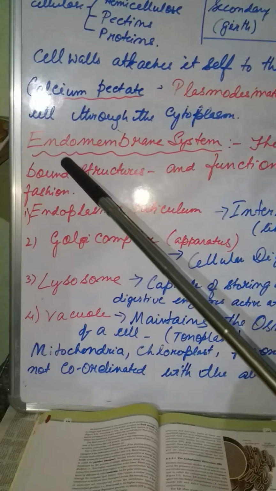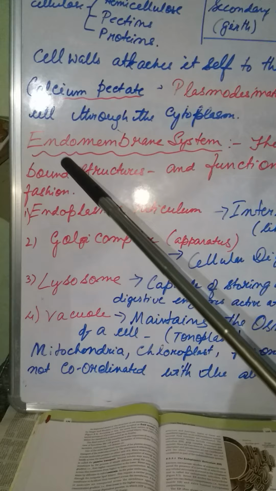Now, what does cell wall provide? Cell wall provides definite shape, protects the cell from mechanical damage and infection. So basically these are two functions. Now when we come here, you see it is the composition of the cell wall. That means it is made up of what? Cell wall is made up of cellulose,